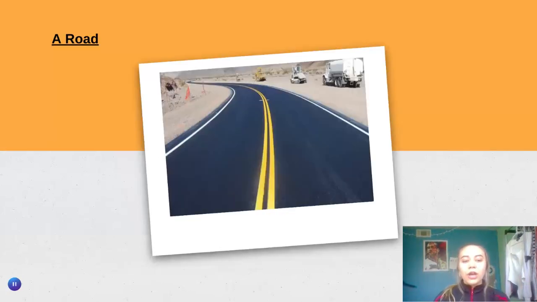Here's our first one, a road. Let's look at the picture. Is this a physical characteristic or a human characteristic? All right, and the answer is a human characteristic. That wasn't there. We built that. All right, here's our next one.